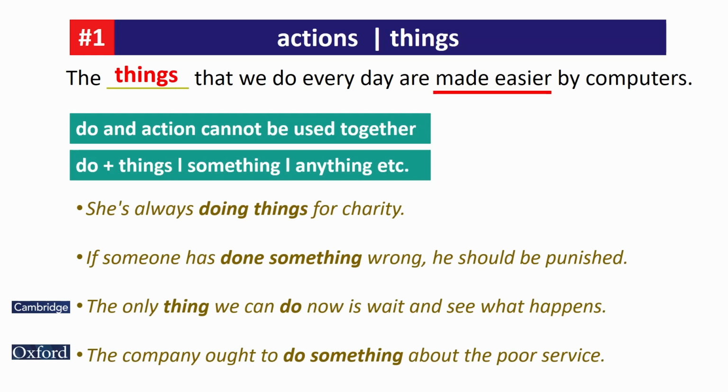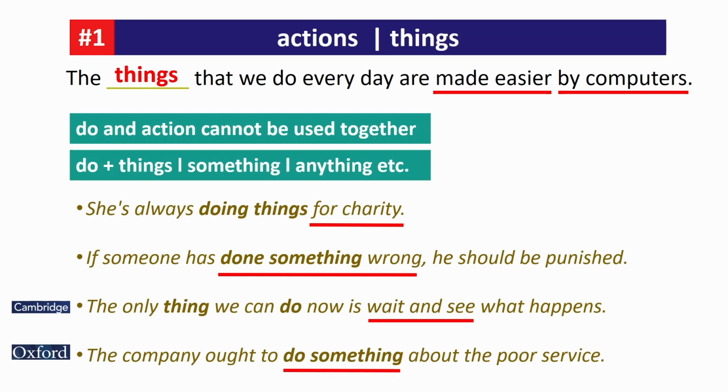Collocations: made easier by computers, for charity, done something wrong, wait and see, do something, and poor service.